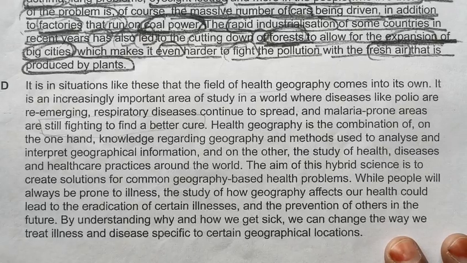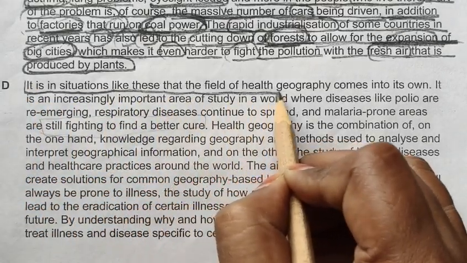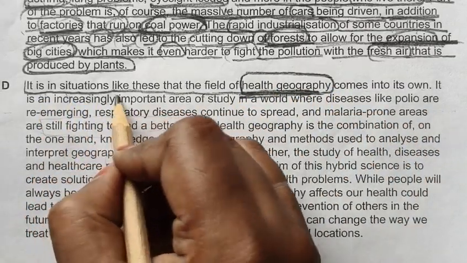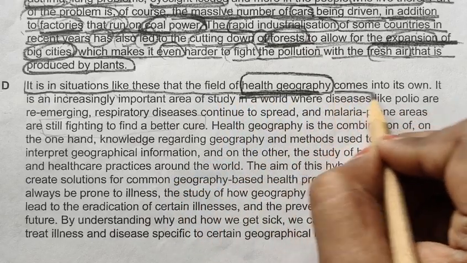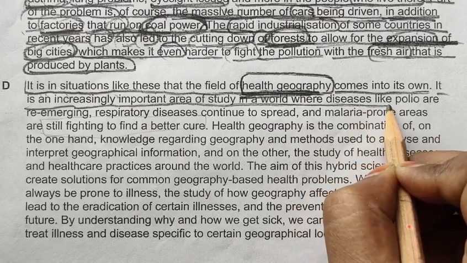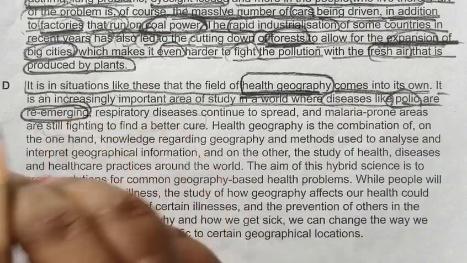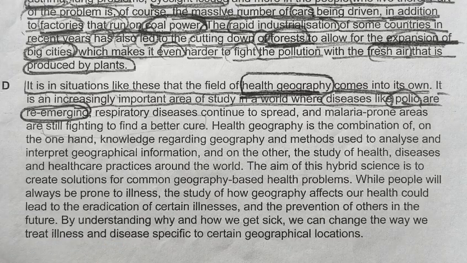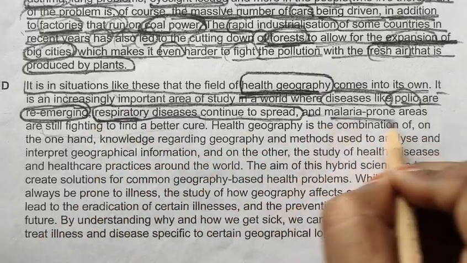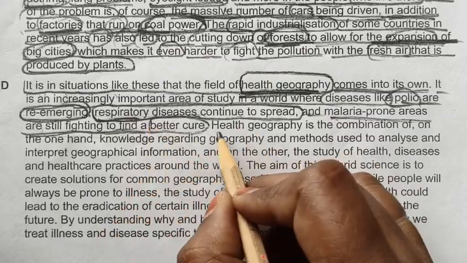So now let's quickly read our D paragraph. It is in situation like this that the field of health geography, so this is our keyword, health geography. It is in situation like this that the field of health geography comes into its own. It is an increasingly important area of study in a world where diseases like polio are re-emerging. Re-emerging means once they are eradicated, now they are re-emerging. Okay. Respiratory diseases continue to spread, and malaria-prone areas are still fighting to find a better cure.